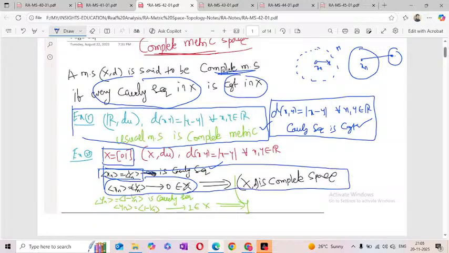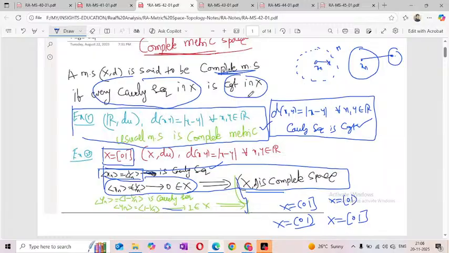Similarly, I am taking one more sequence, 1 minus 1 by n. It is a Cauchy sequence and it converges to 1. So 1 also belongs to X. So this (X, d) is a complete metric space. But suppose that instead of X equal to the closed interval 0 1, I take the open interval 0 and 1, or semi-open 0 1, or semi-closed 0 1.